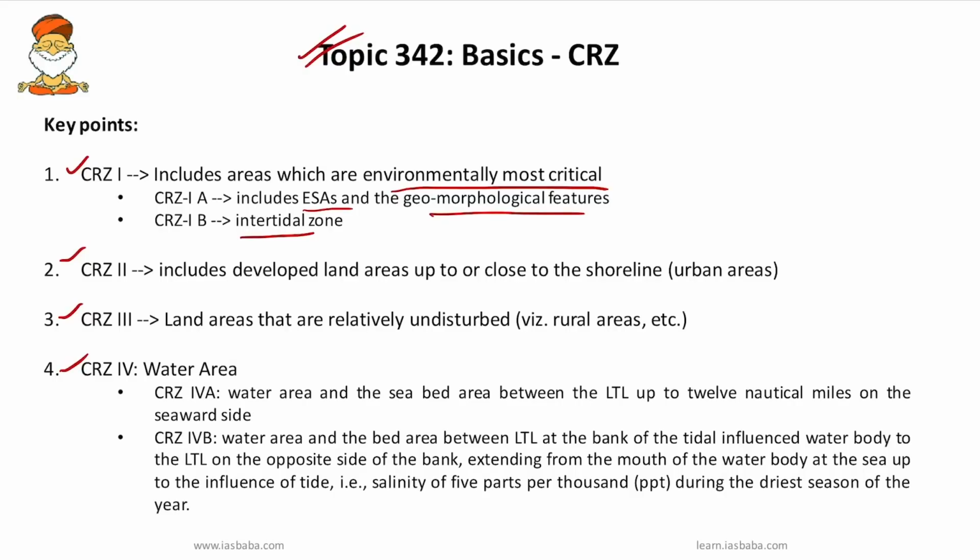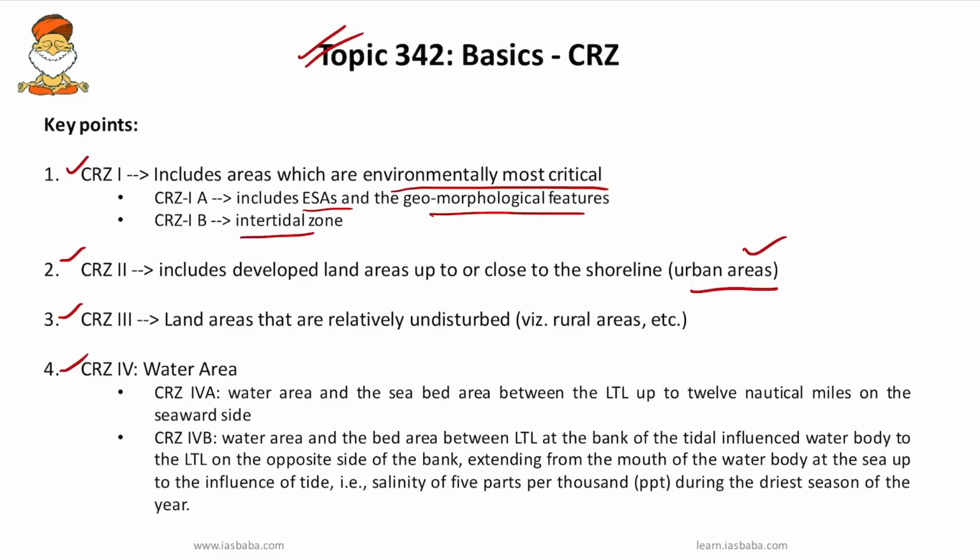The second important category, CRZ2, includes those developed land areas which are close to the shoreline and which exist within municipal limits or are designated as urban areas. So CRZ2 deals with urban areas. Next is CRZ3. These are land areas that are relatively undisturbed, for example rural areas.